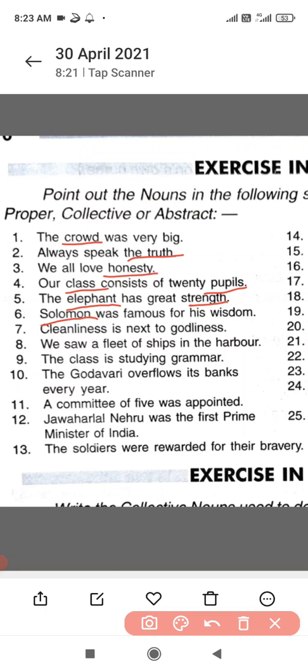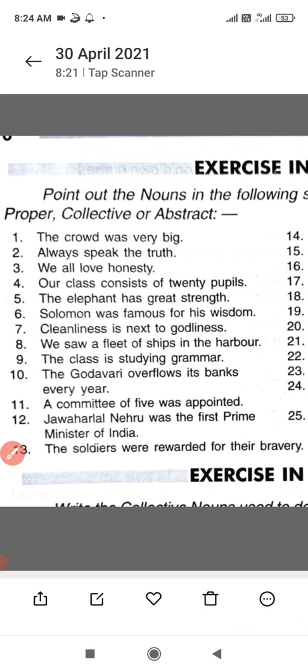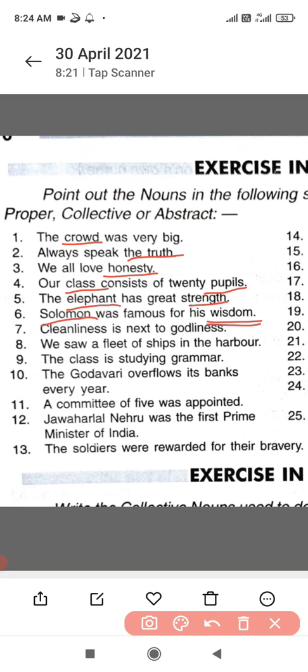Solomon, it's a name of a king. It's a name of a definite person. So Solomon is a proper noun. And wisdom, beta, is an example of quality. It's an abstract notion. So abstract noun. Okay. Cleanliness is next to godliness. So what is this cleanliness? It's a quality. Again, godliness is a quality. So these are the examples of abstract notions, abstract noun.